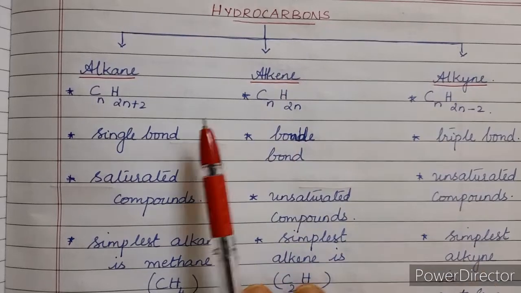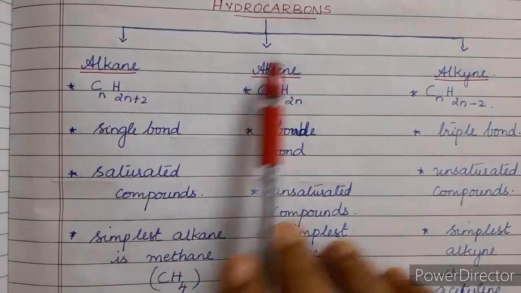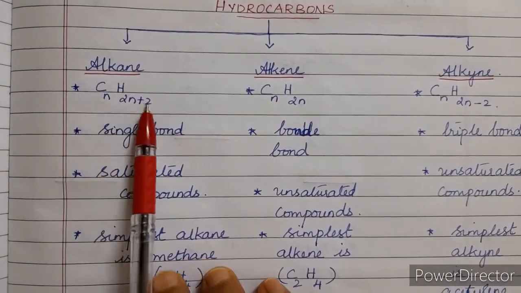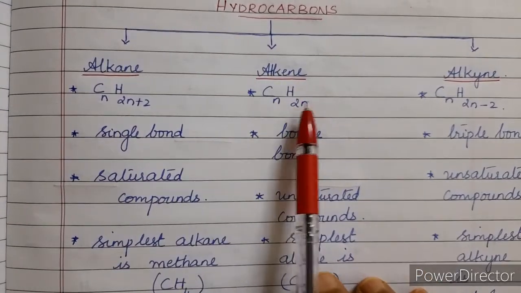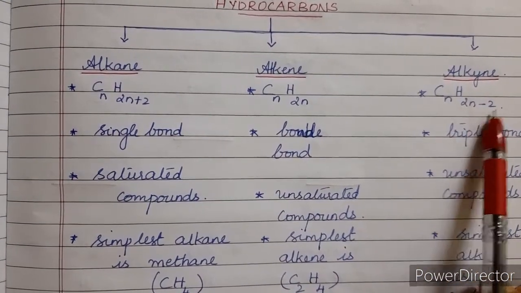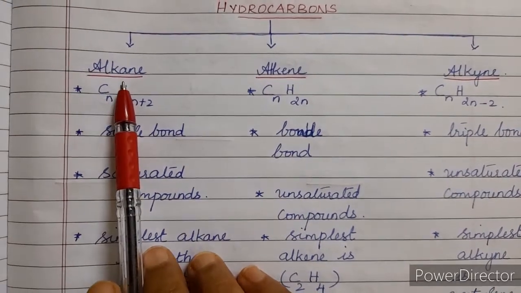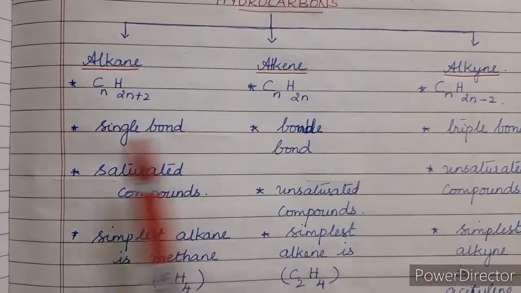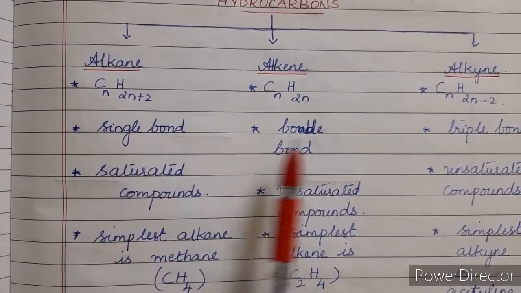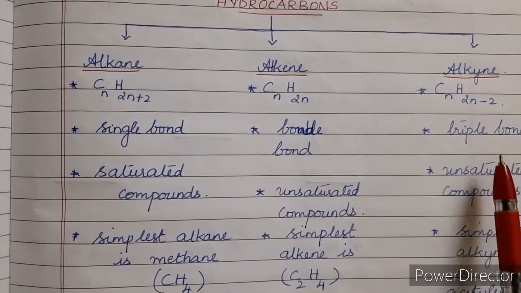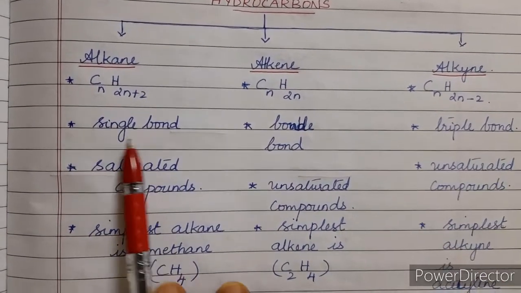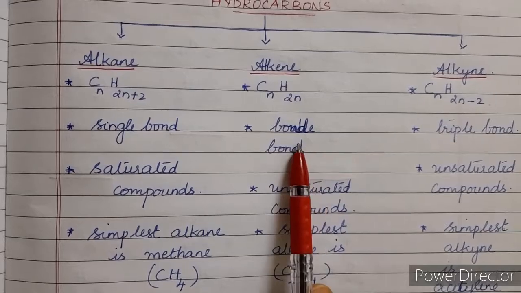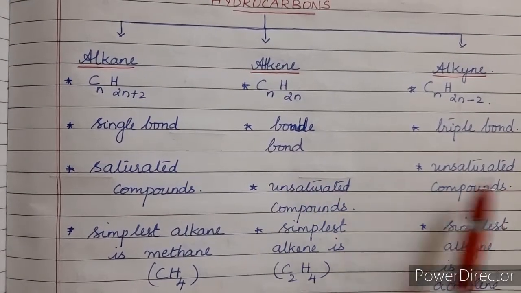Now, these classifications have general formulas. So each type has its own general formula. If you see alkane, this is the general formula, that is CnH2n+2, and alkene is CnH2n, alkyne is CnH2n-2. Now, if you see alkane, it consists of only single bonds. However long the chain is, it consists of only single bonds. And alkene consists of a double bond, and alkyne consists of a triple bond. Now, since alkane consists of only single bonds, it is considered a saturated compound. Since alkene and alkyne contain a double bond and a triple bond, these two are unsaturated compounds.